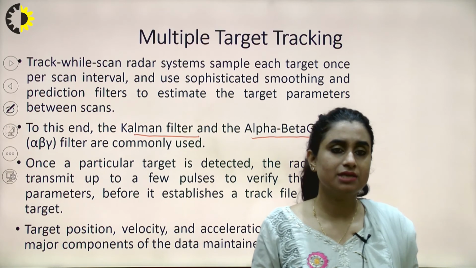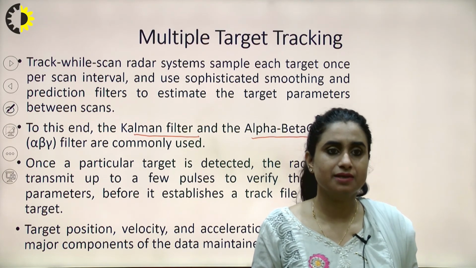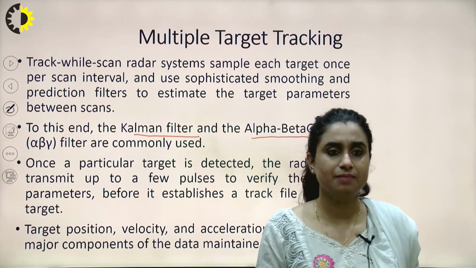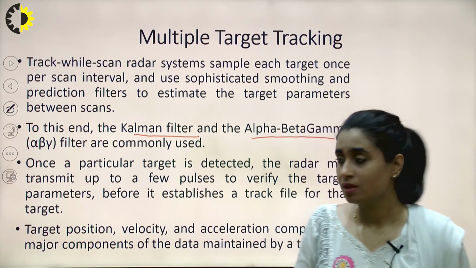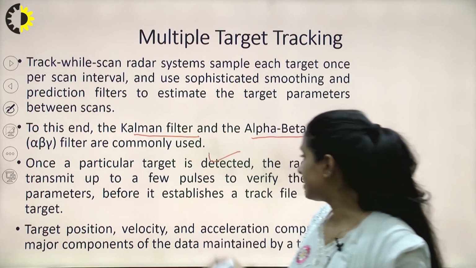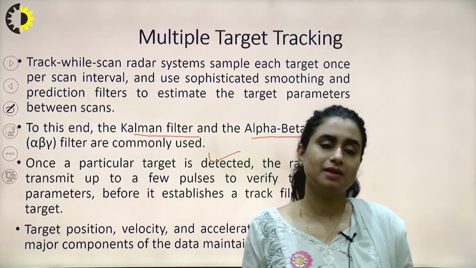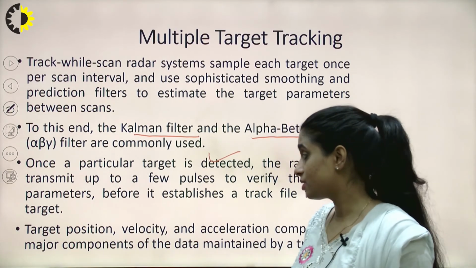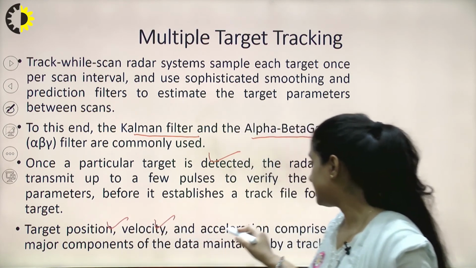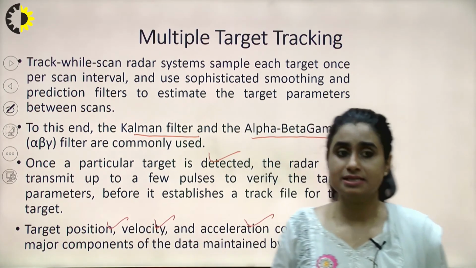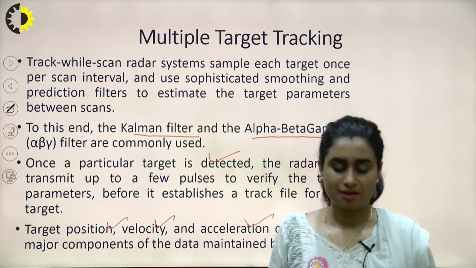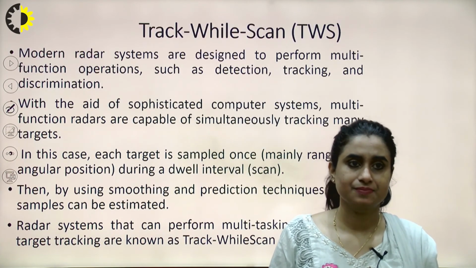Once a particular target is detected, the radar may transmit up to a few pulses to verify the target before it establishes a track file. Once a target is detected, it is verified, right? Not by a single pulse, but multiple pulses are sent. Here the target position, velocity and acceleration comprise the major components of the data maintained by a track file.